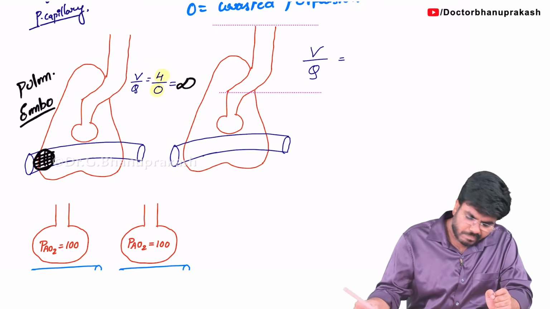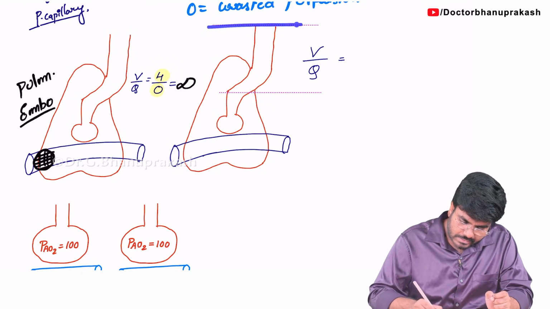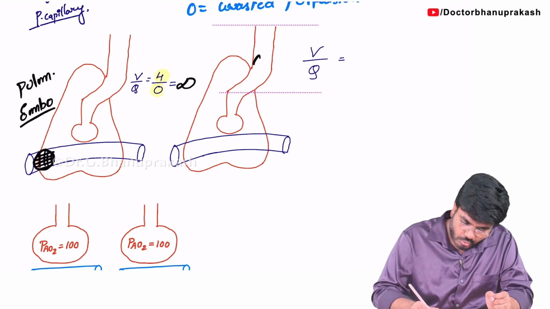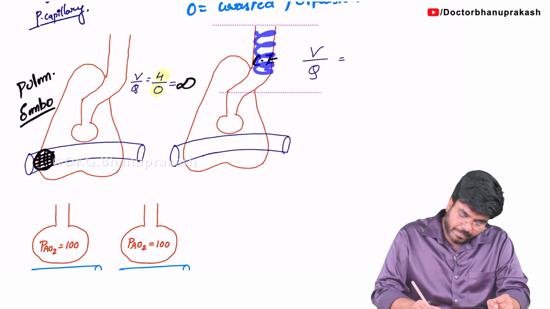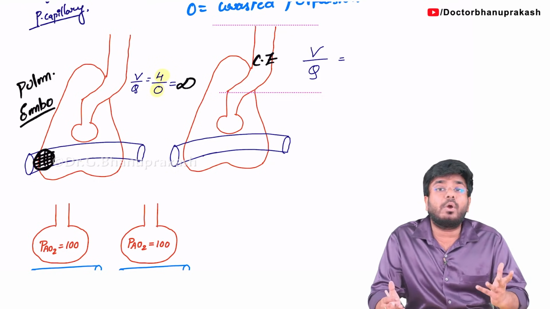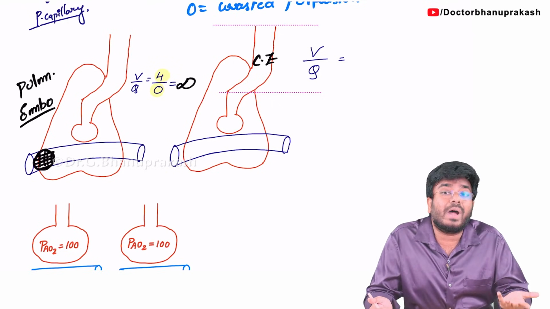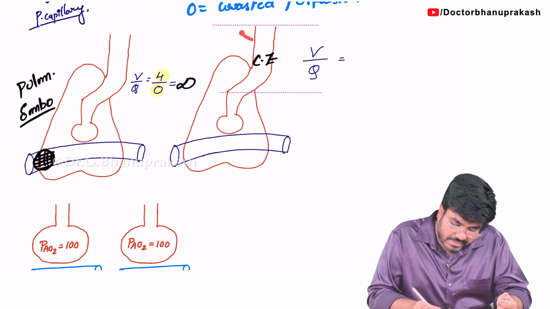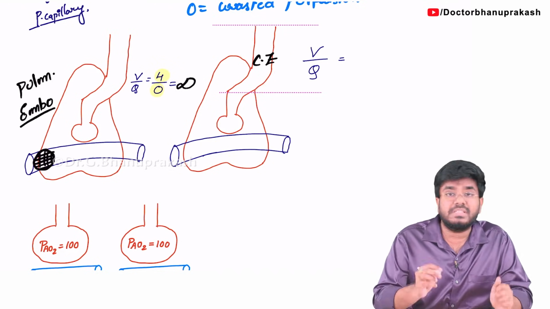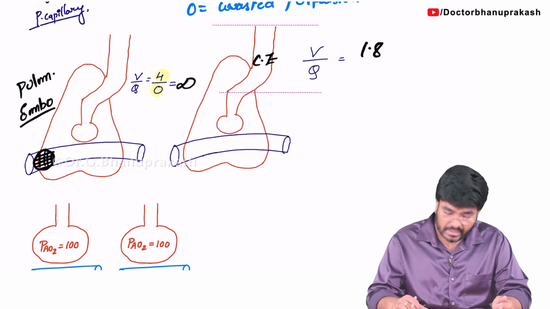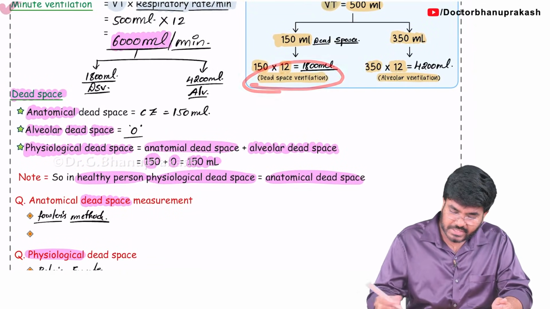Next, look at this. Sir, I am specifically talking about this area of your respiratory system. This is your conducting zone, or anatomical dead space. In this anatomical dead space, is ventilation happening or not? Yes, sir, ventilation is there, 1.8 liters of air. Dead space ventilation: air is there, but it is not getting exchanged, because there is no blood supply in this area. We calculated the dead space ventilation, it is 1800 ml.